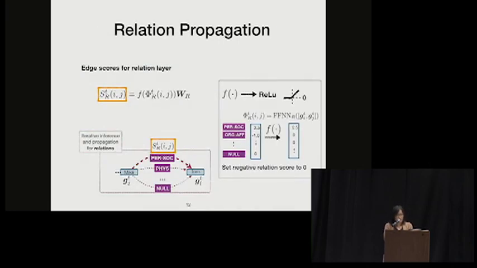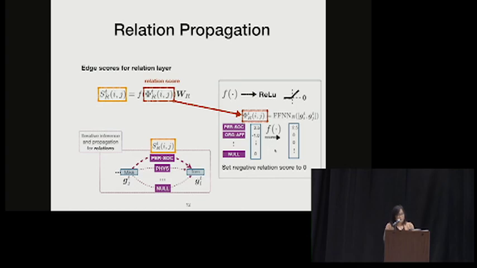For the relation propagation, we first need to predict the relation scores, and this relation score is different from the coreference score, which is a scalar. The relation score is a vector because there could be many relation types, and each relation type will have a confidence. So it can be regarded as a special type of graph structure where there could be multiple edges that connect the two nodes in a graph. Specifically, we use a feed-forward neural network that takes G_i and G_j as input, and then we get this vector of relation confidences.